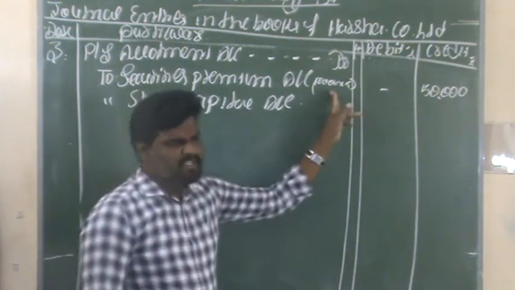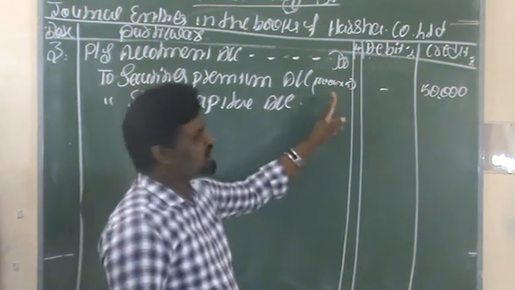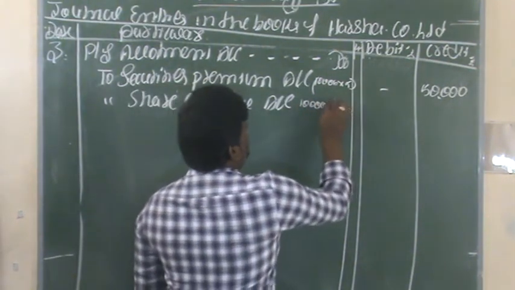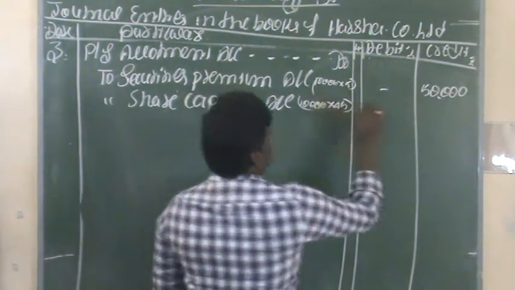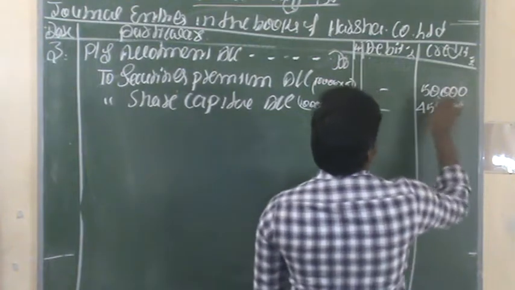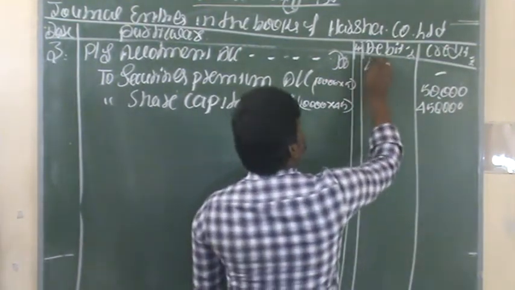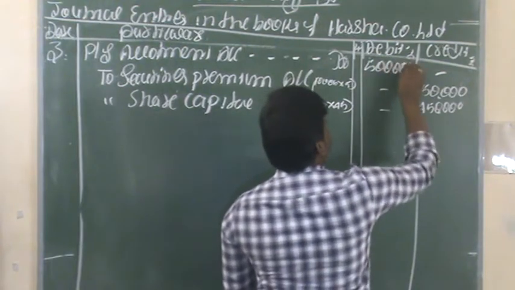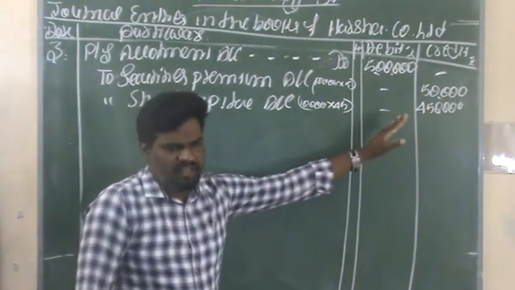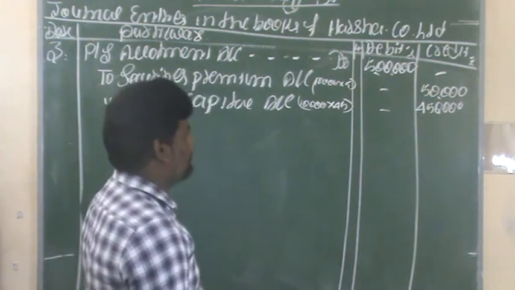Out of 50 rupees, the premium is 5 rupees, and the remaining amount is 45 rupees. 10,000 into 45 means 4,50,000. Now make the total: 50,000 plus 4,50,000. The total amount is 5 lakh rupees. This is the calculation for the amount due on allotment.